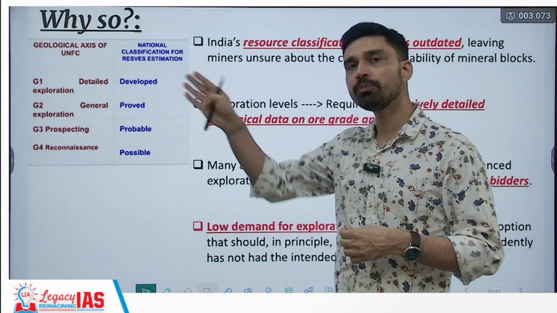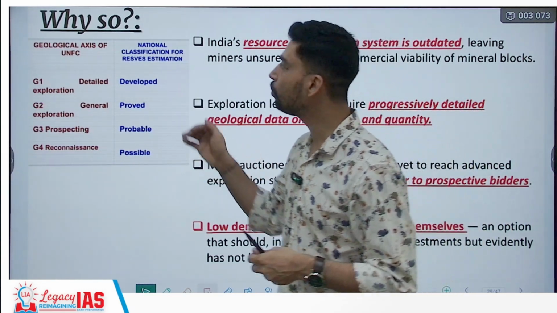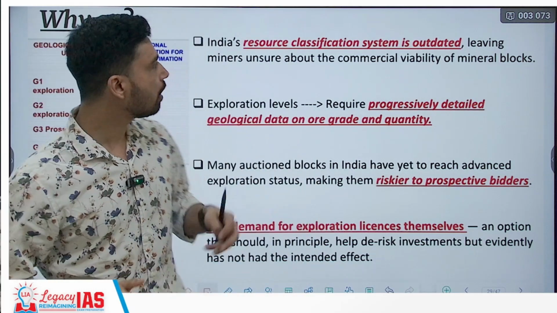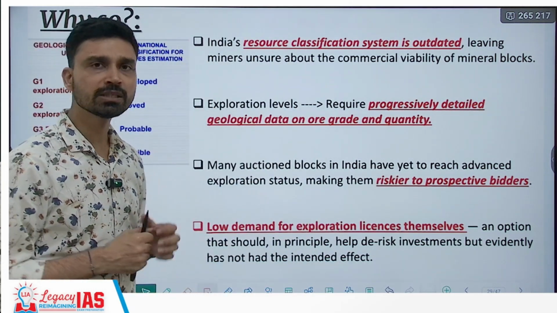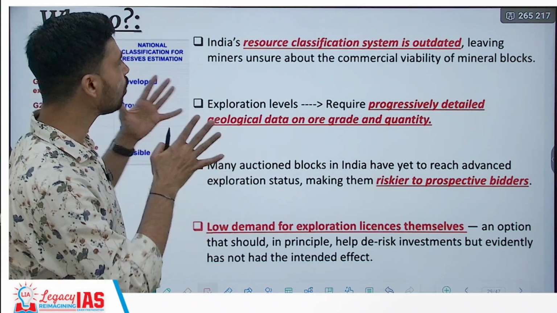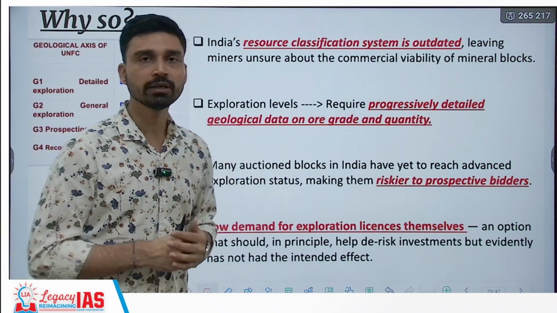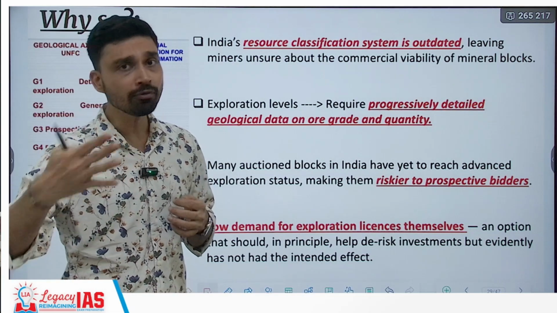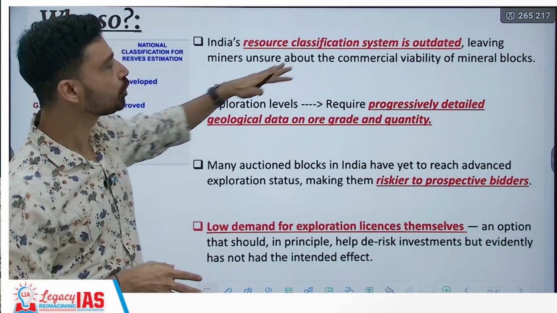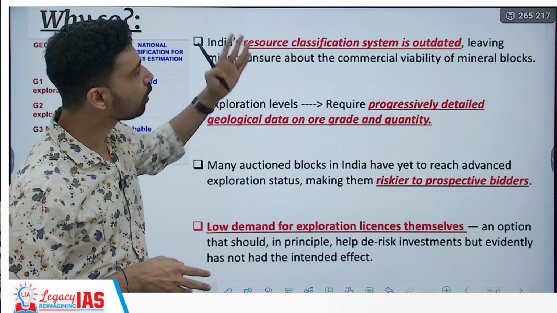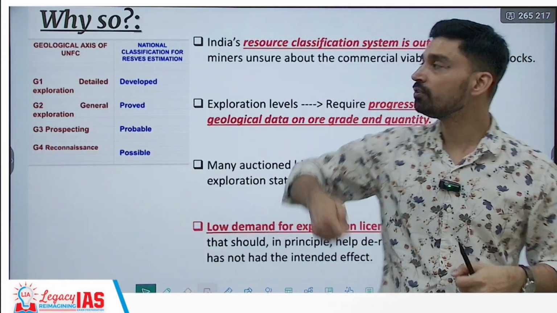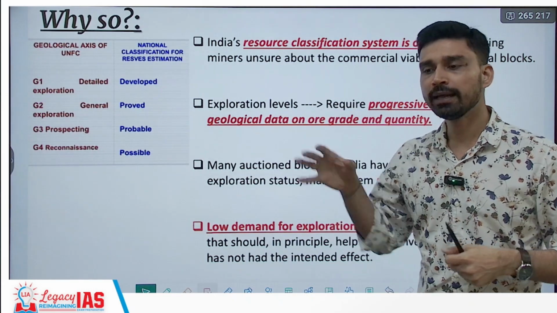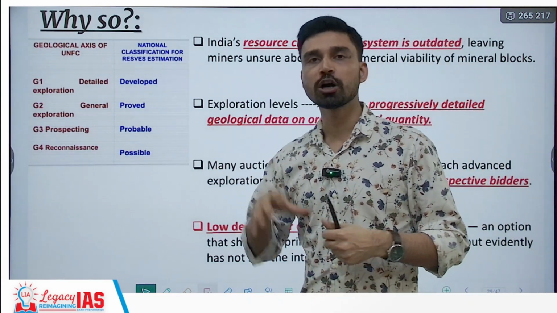Now, the reason behind this, experts argue, also has to do with how India classifies its resource system, because many experts argue that this system today is outdated. Companies, whether public, private or foreign, are not very sure because of this classification about the commercial viability of mineral blocks. And maybe it is because of this unsureness that they are not very interested in the auctioning process.